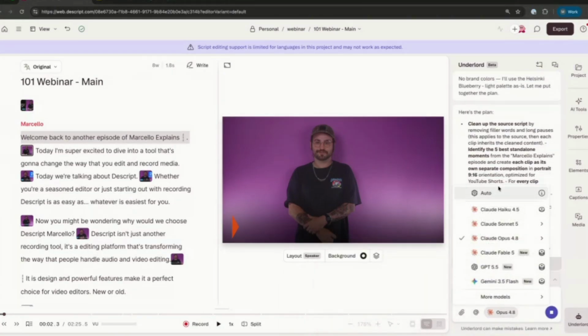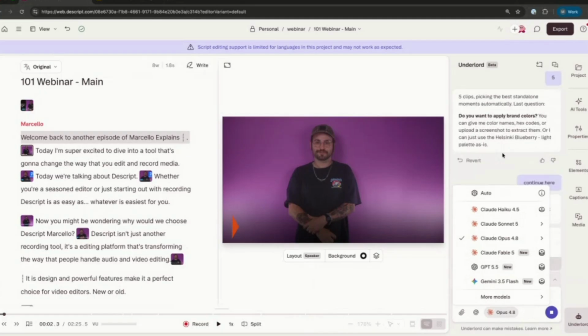One other thing as well is that we have multiple AI models in the tool. So if you have a preference on AI model, you can absolutely select them. This is not something that you have to bring your own subscription for. This is included in the Descript plan.